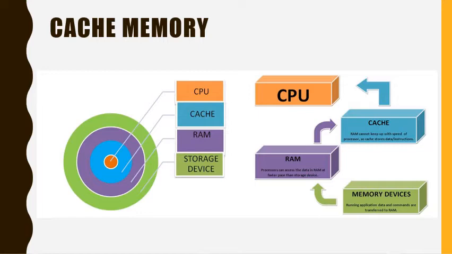So there is a need for a device that is faster than RAM, which would keep up with the speed of the processor's need. Therefore, the data required is transmitted to the next level of fast memory, which is known as cache memory. Cache is also a type of RAM, but it is static RAM.